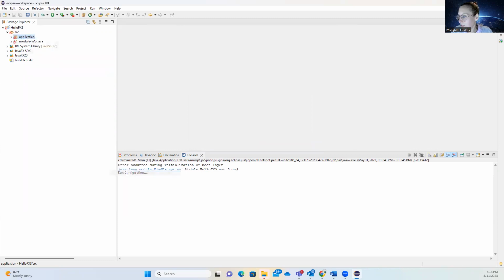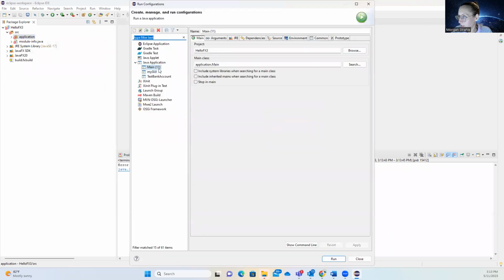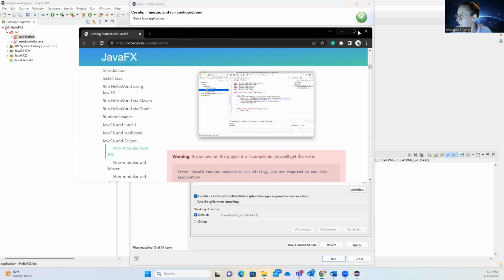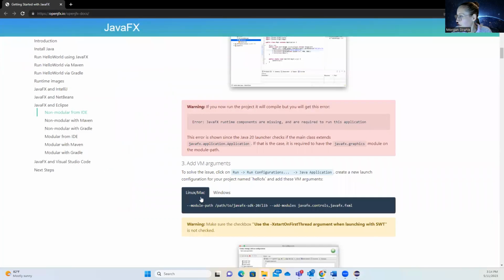Now we're going to run configurations, and you can see now I've got the 11 that has popped up in my Java application. Before you couldn't see anything. So now we're going to go over to our arguments for our application. And we're going to input our VM arguments, which you will have to copy from the JavaFX website, depending on your operating system. I have Windows.